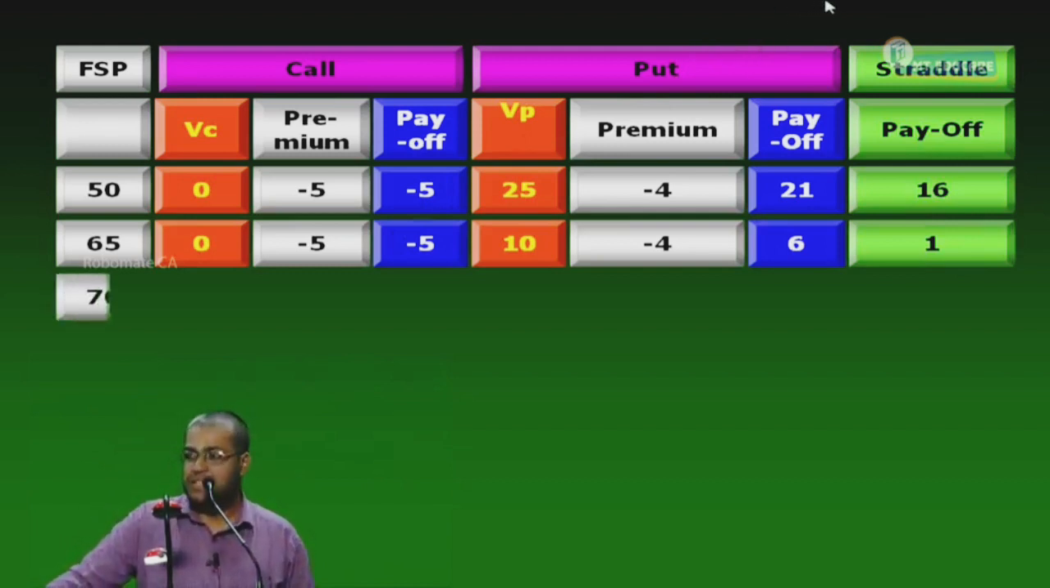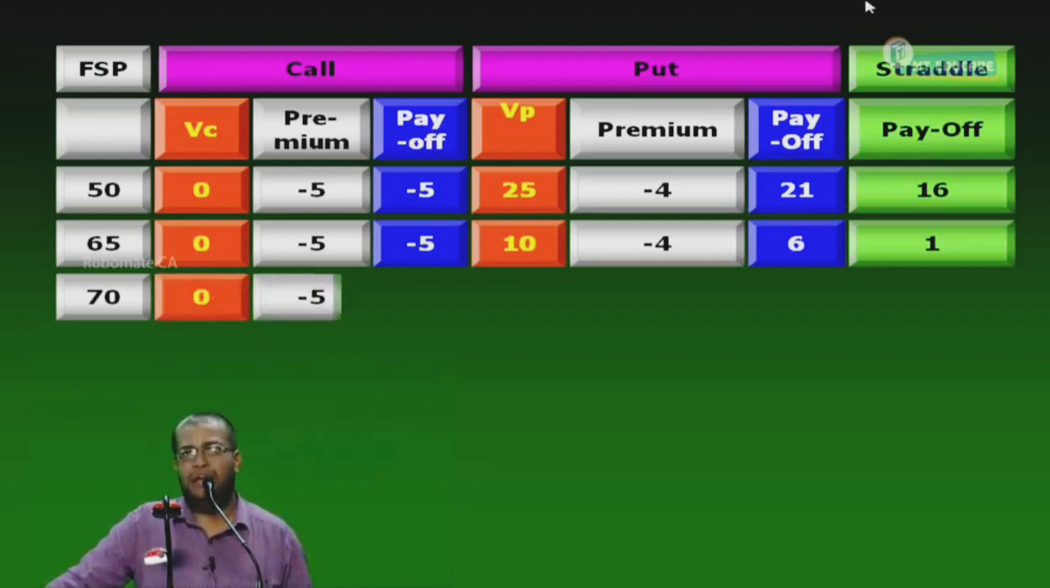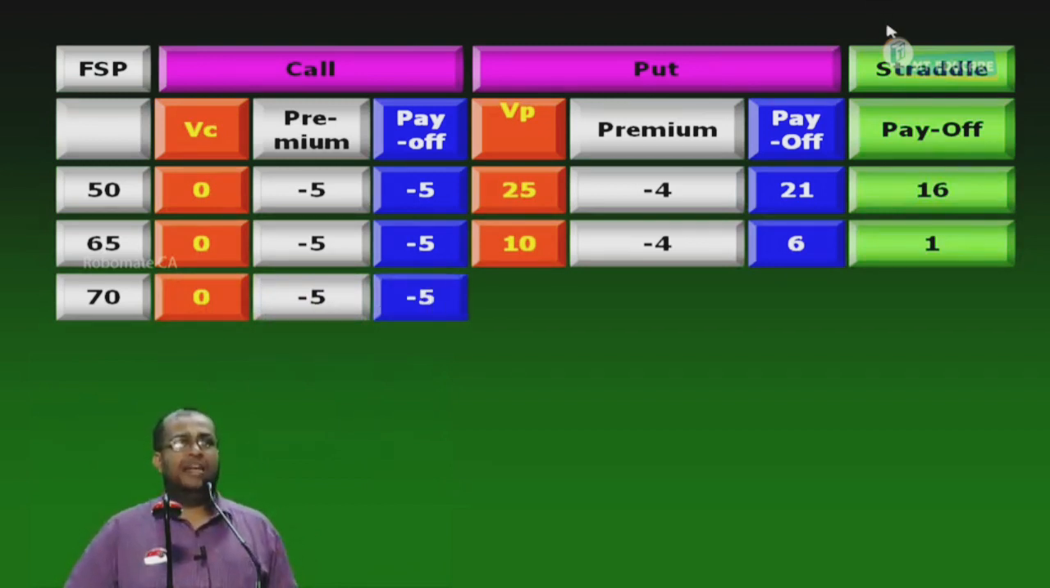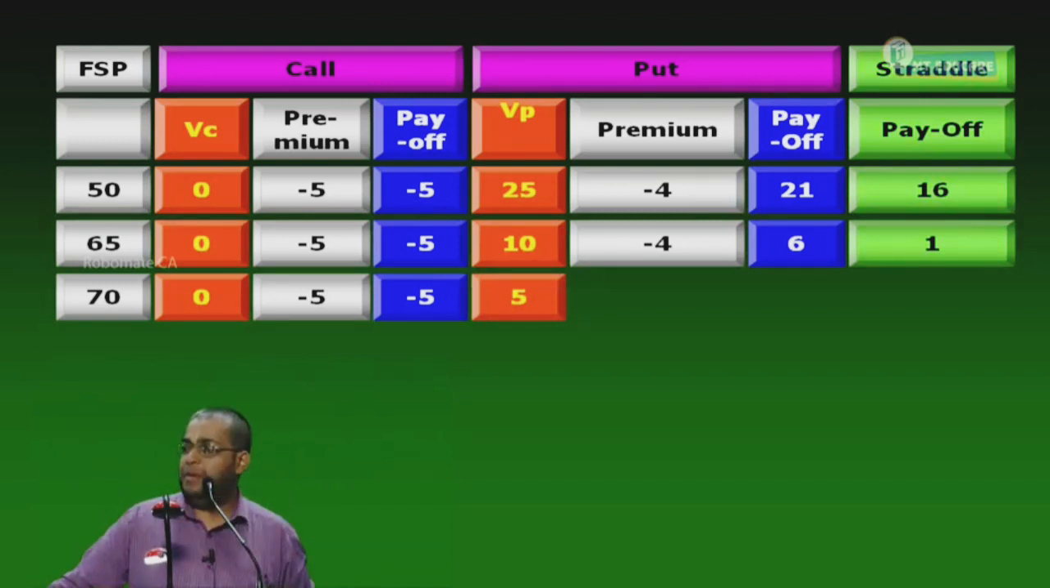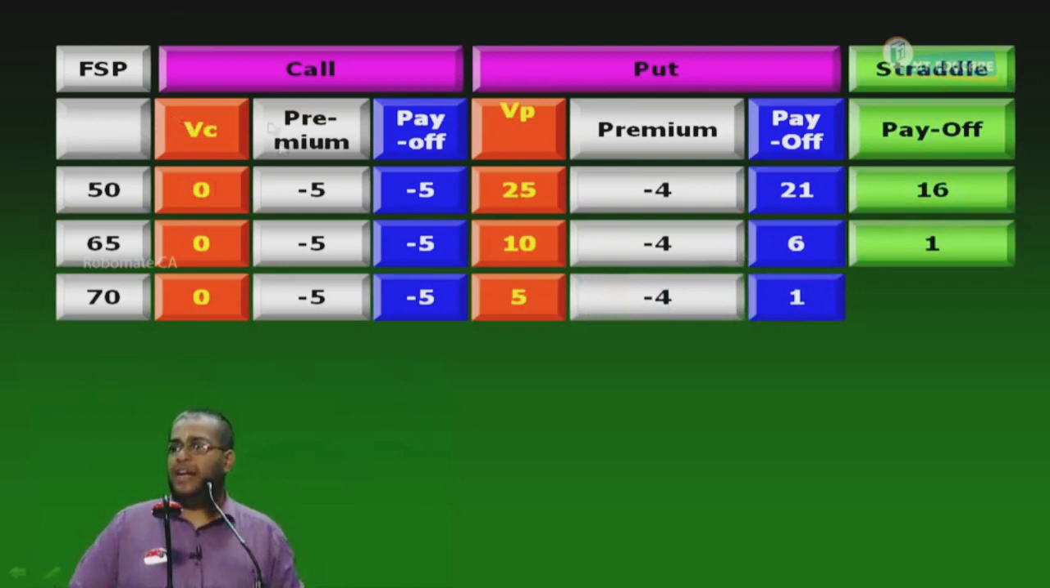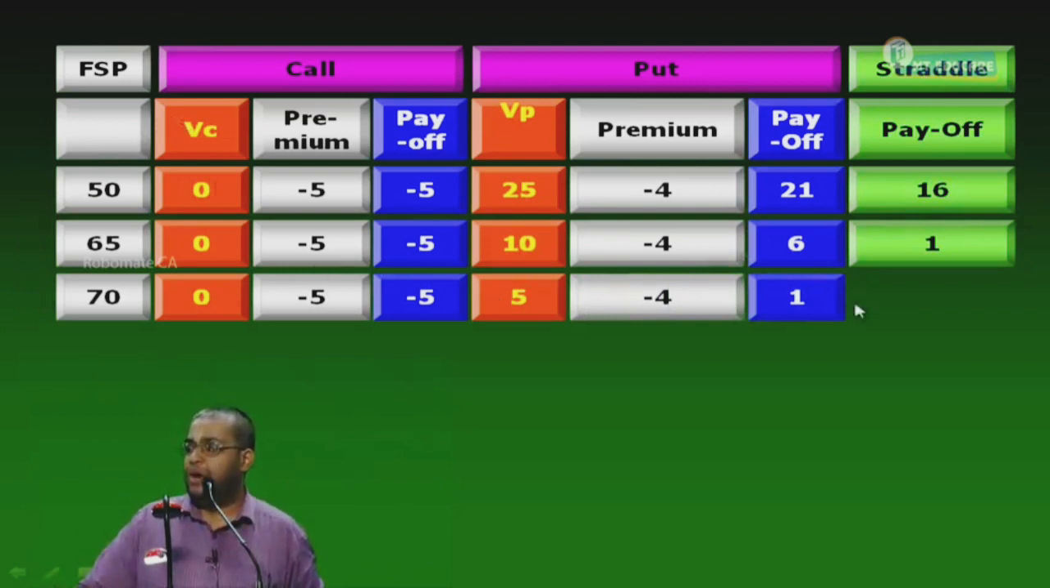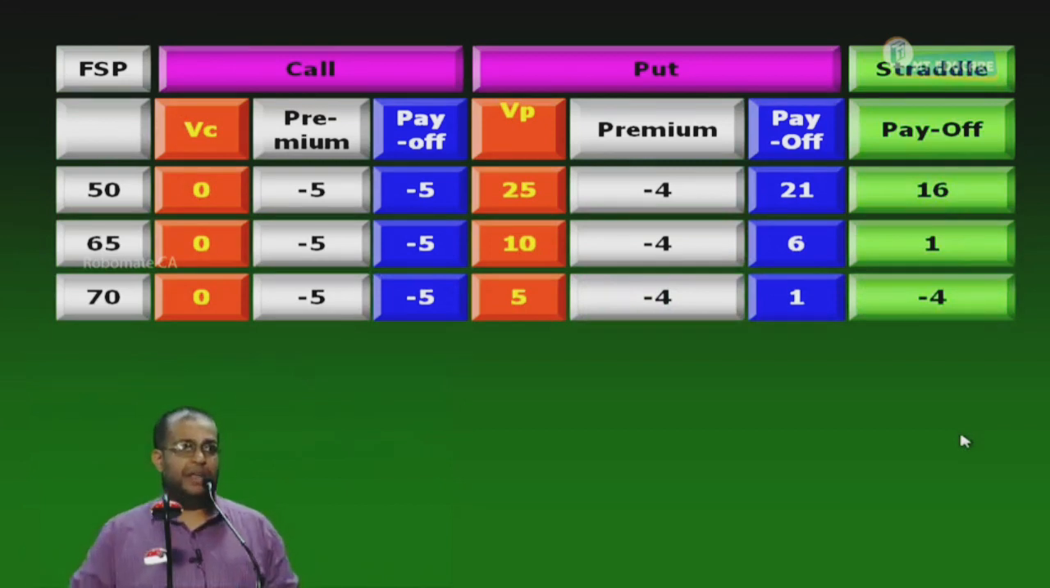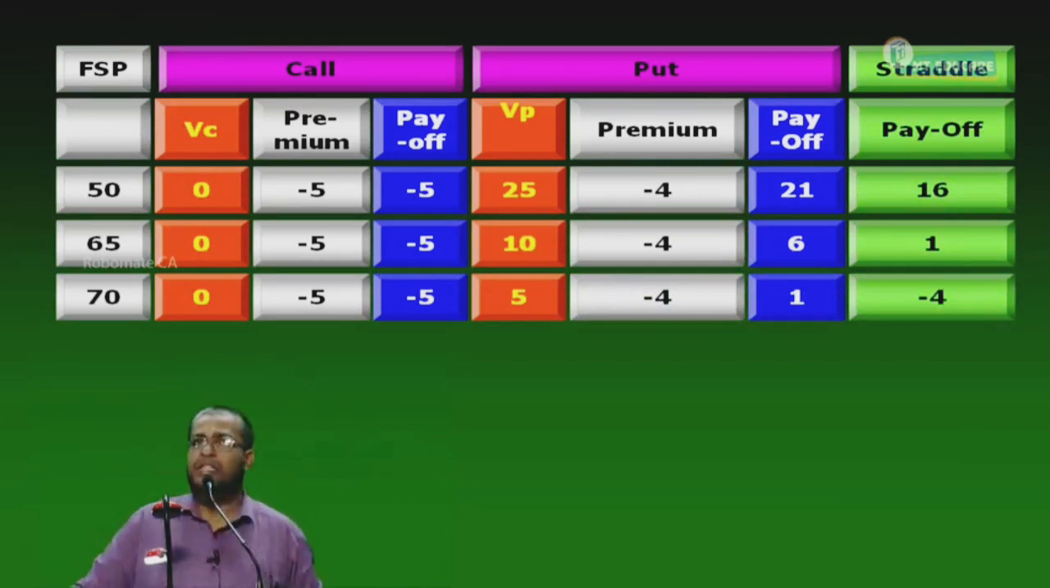Next, 70. I have a right to buy at 75, a share worth 70. Exercise or lapse? Lapse. Value is 0. Premium paid -5. Payoff is -5. I have a right to sell at 75, a share worth 70. Exercise or lapse? Exercise. What is the value? 5. What is the premium paid? -4. What is the payoff? 1. The straddle payoff is -5 plus 1, which gives you what? -4. The straddle payoff is -4.